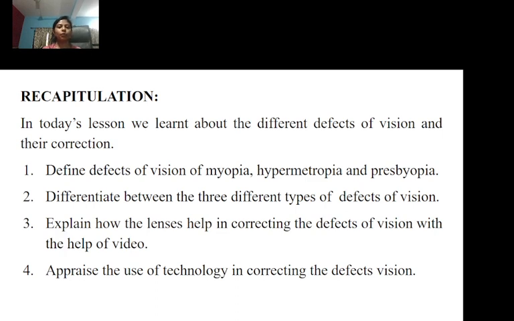In today's lesson, we learnt about the different defects of vision and their correction. In that, we have studied the defects of vision: myopia, hypermetropia, presbyopia. We have differentiated between three different types of defects of vision, and then I have explained how lenses help in correcting the defects of vision with the help of the video, and also the use of technology in correcting the defects of vision. In today's world, surgery is there, bifocal lenses are there, so many things are there through which we can correct our defects of vision, right?